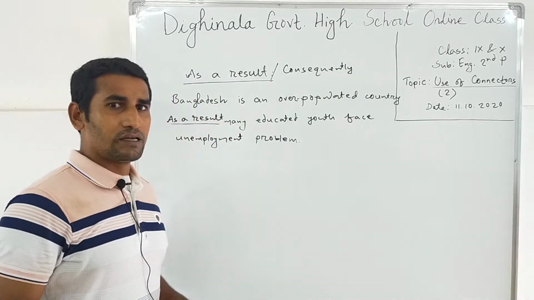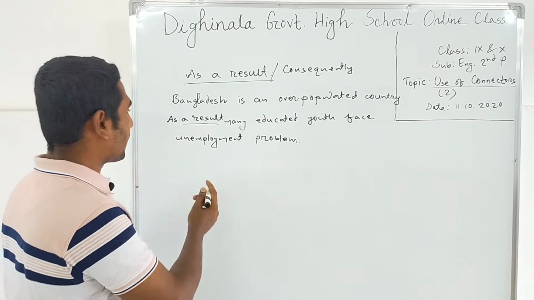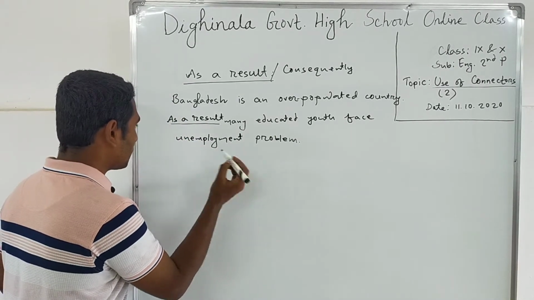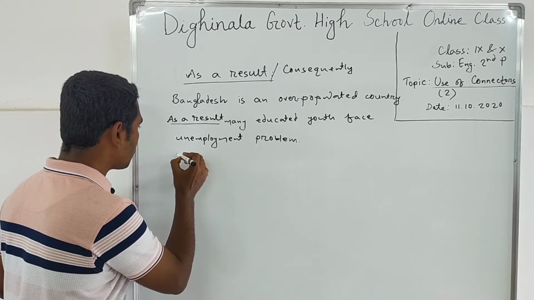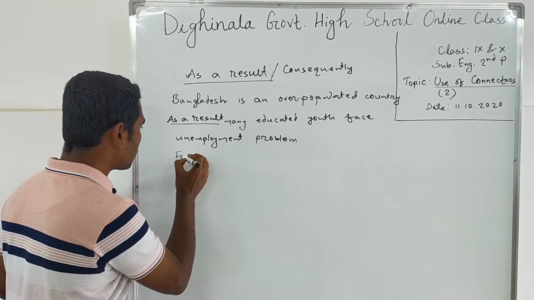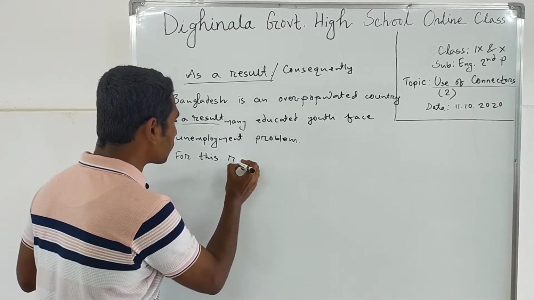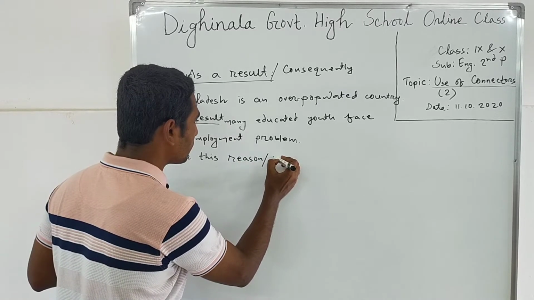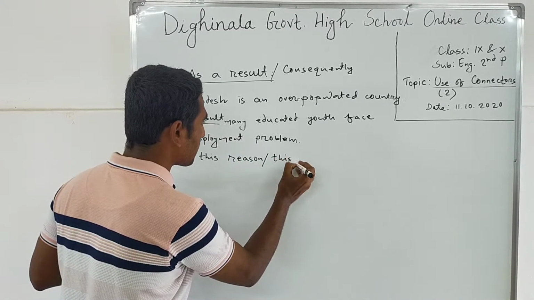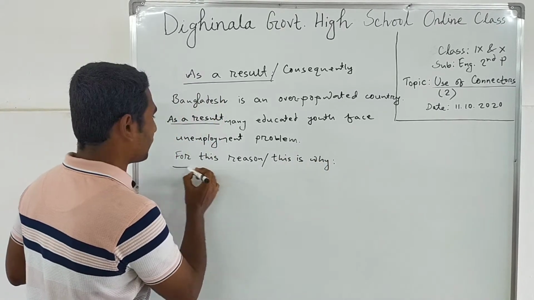Now come to the next connector, that is for this reason, or this is why.